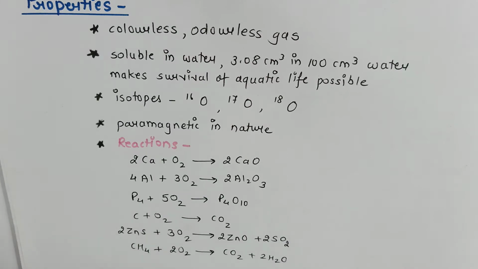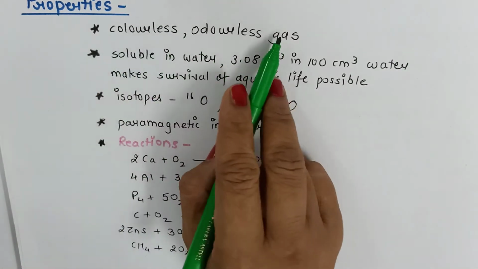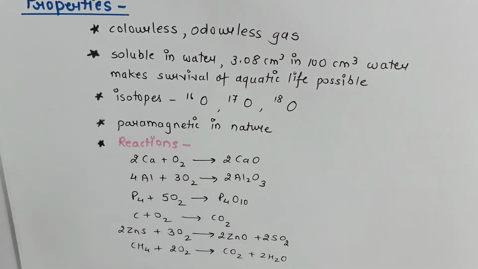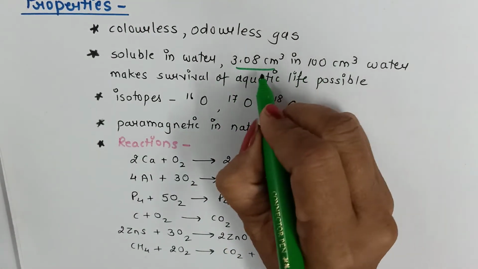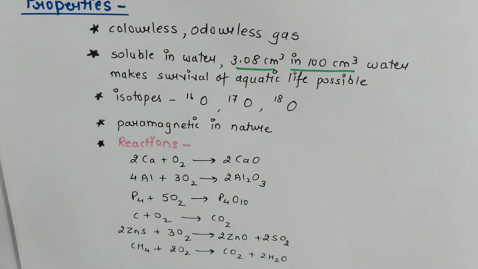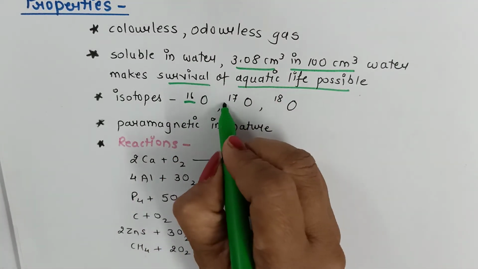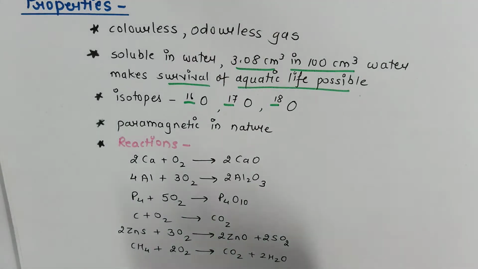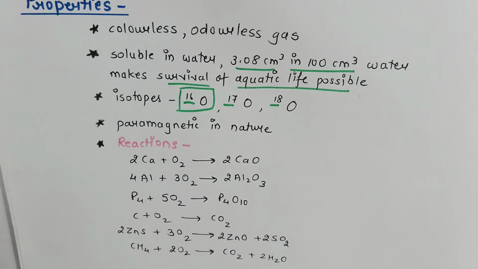Let us discuss the properties of dioxygen. It is a colorless, odorless gas. It is soluble in water and its solubility is 3.08 cm³ in 100 cm³ of water. Now this much solubility of oxygen in water makes it a very essential component for the survival of aquatic life. There are 3 isotopes of oxygen: oxygen 16, oxygen 17 and oxygen 18. And we know oxygen 16 is the most stable isotope. In class 11th, we have studied that oxygen is paramagnetic in nature, although it has a small number of unpaired electrons.